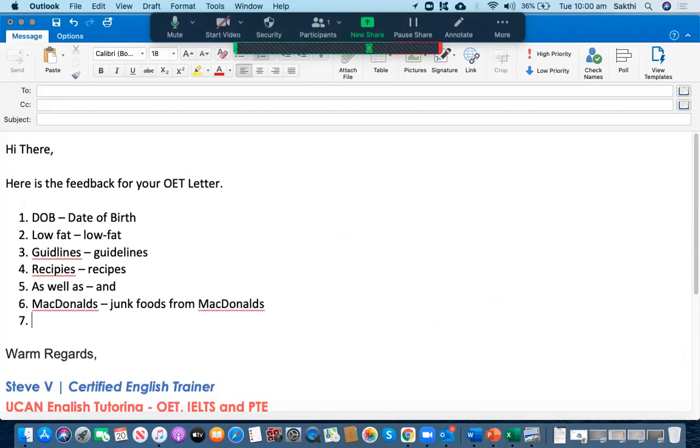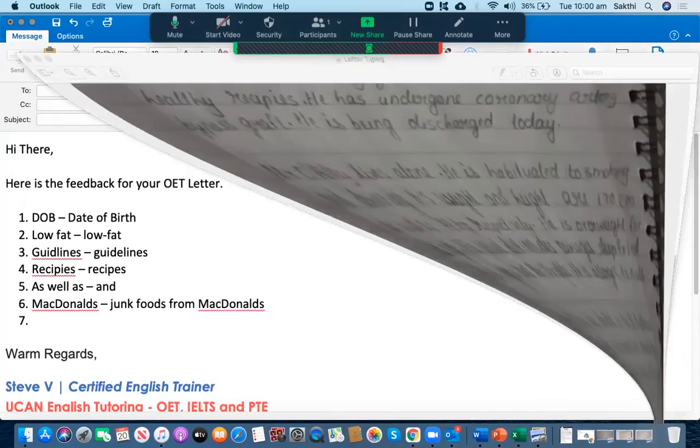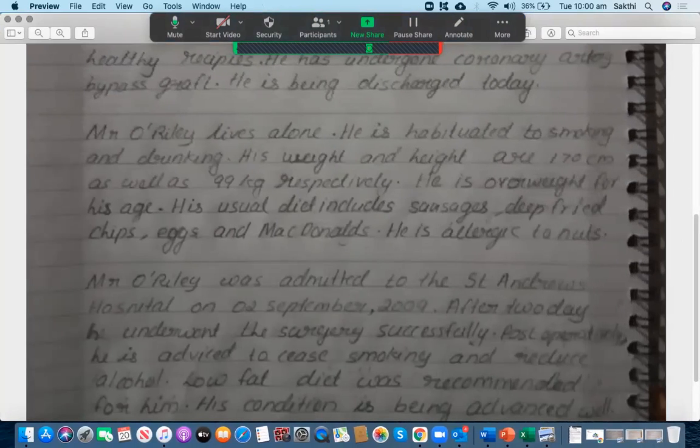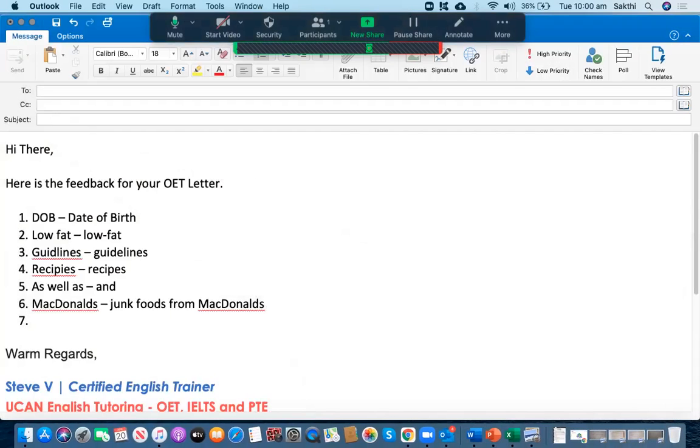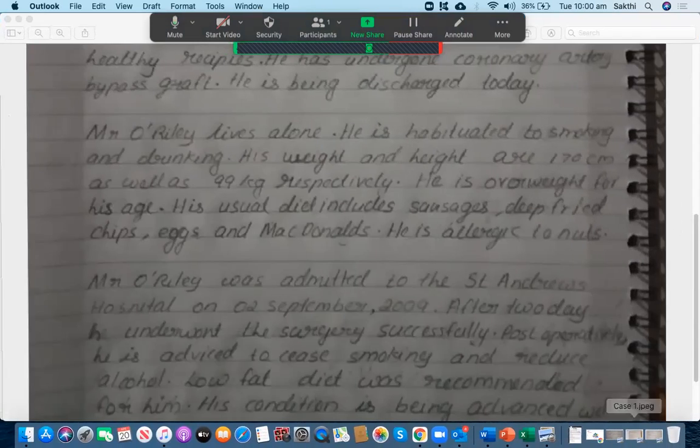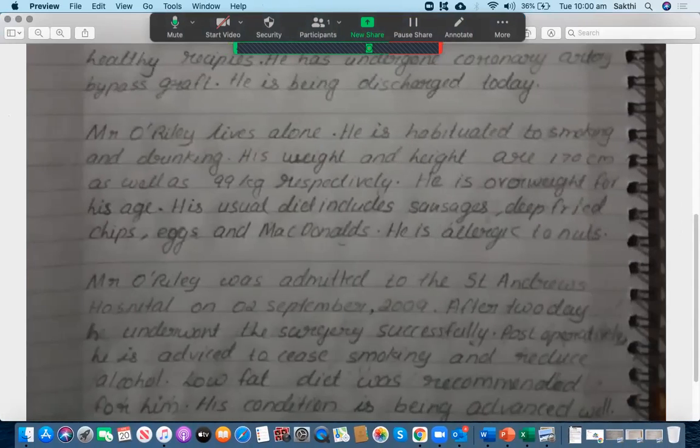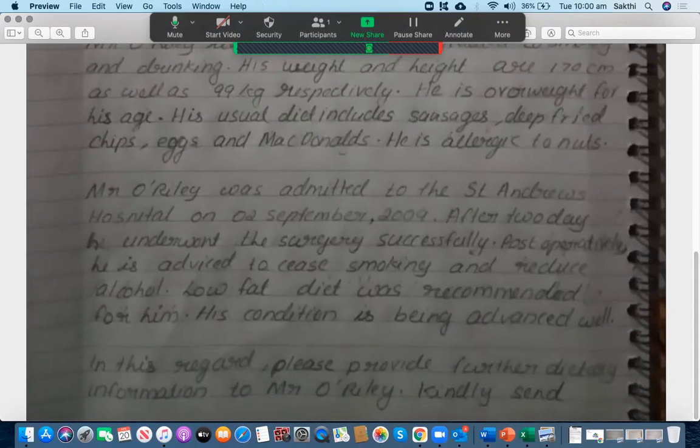Okay, so that would have been much better. But McDonald's doesn't look good. Okay, he is allergic to nuts. All right, that's fine. But the problem with your writing is you have been continuously writing simple sentences only. You haven't been using any complex or compound sentence structure, which is not good.